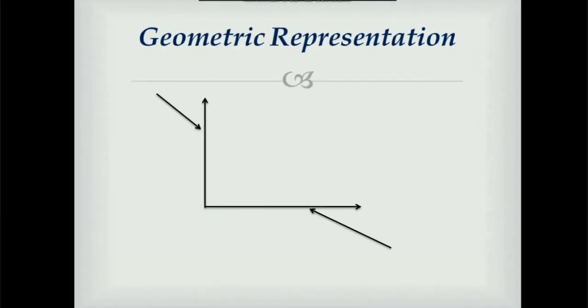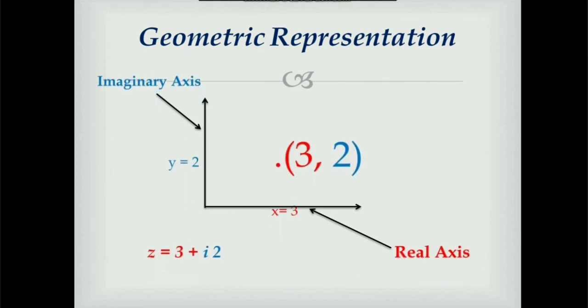Now we will try to visualize a complex number using geometric representation. Any complex number can be represented as a point in a plane R square that is nothing but a complex plane. Y-axis of the plane R square is known as an imaginary axis and x-axis is known as a real axis of the complex plane.